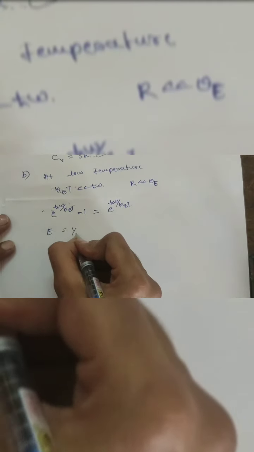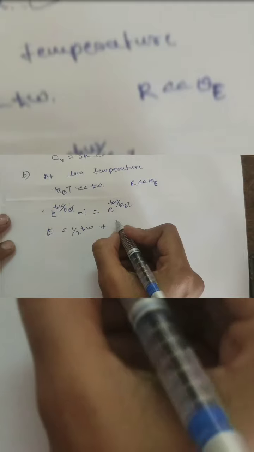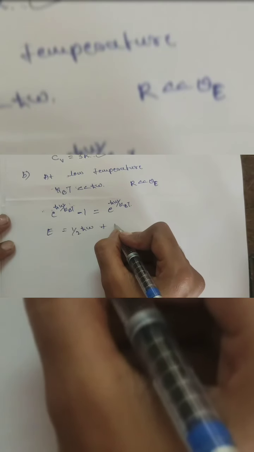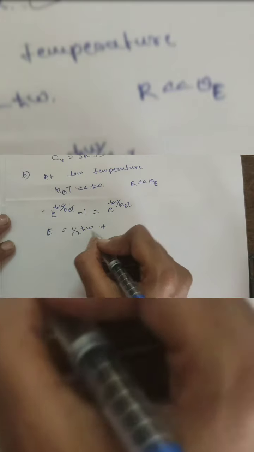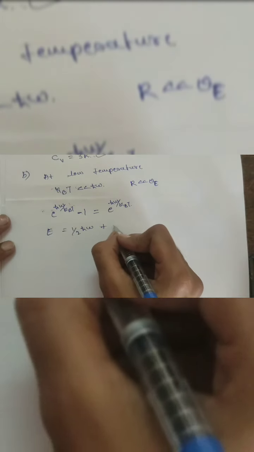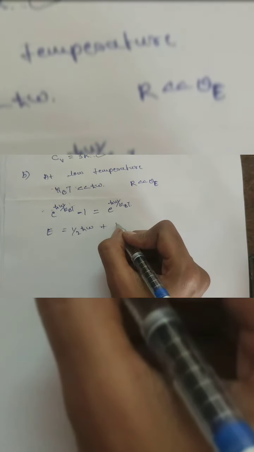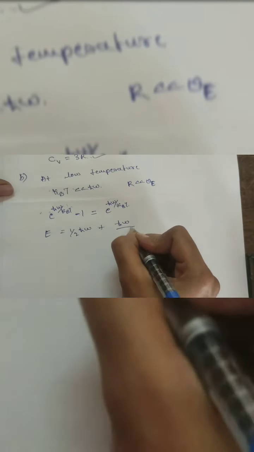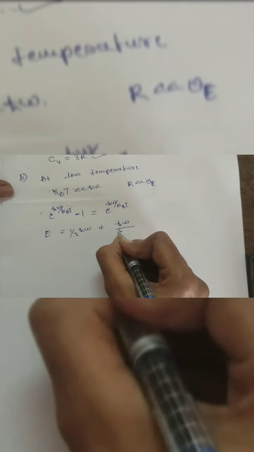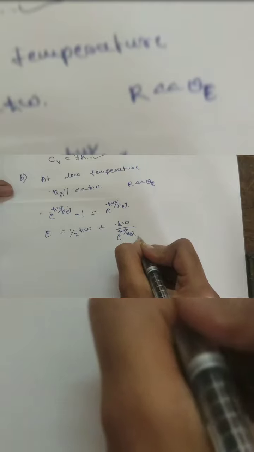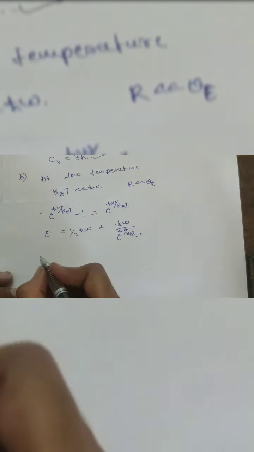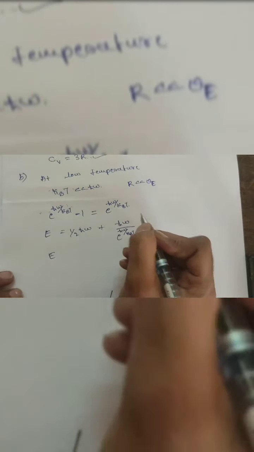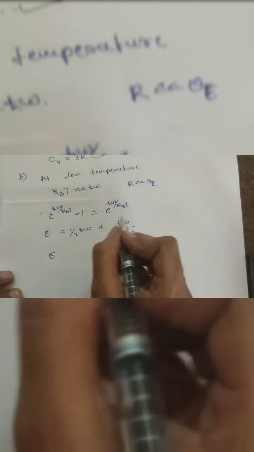Then in equation 3 we know that E equals half ħω plus the Einstein energy according to the MB distribution, which is ħω divided by e^(ħω/kBT) minus 1. Here e^(ħω/kBT) minus 1 can be written as e^(ħω/kBT) only.